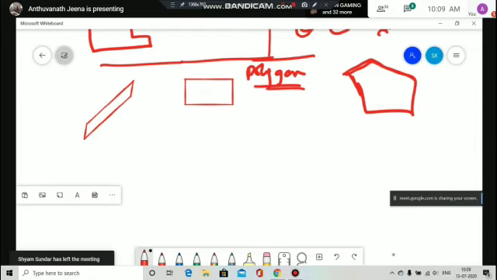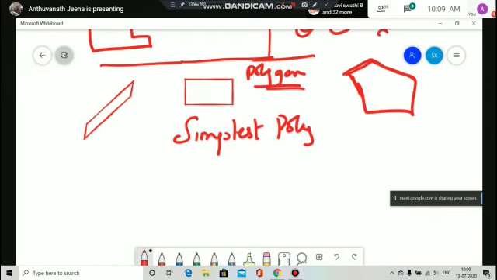Now, which is the simplest polygon? Triangle. Triangle is the simplest polygon. Simplest means smallest, very simple, very small. That means n is equal to 3. The number of sides is 3.